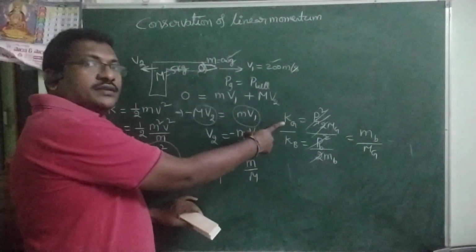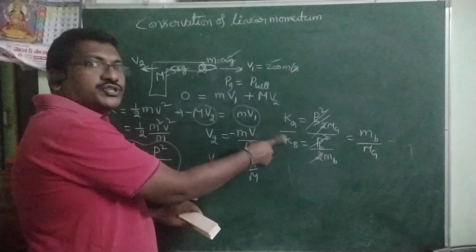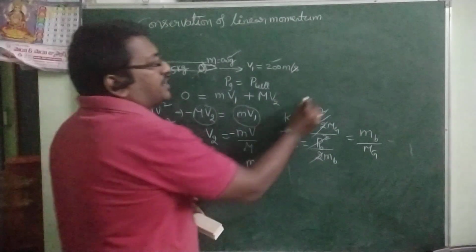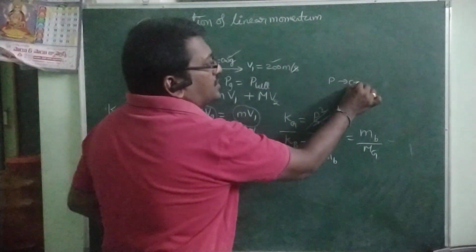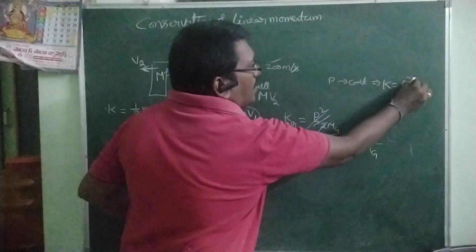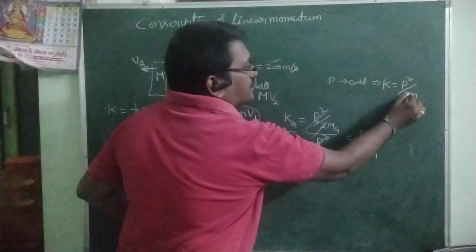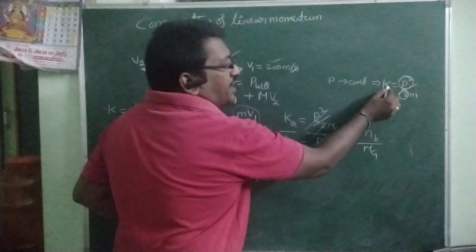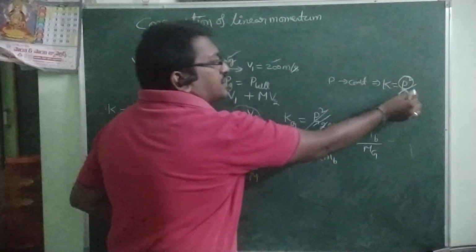Kinetic energy of the gun and kinetic energy of the bullet ratio, you got mass of the bullet by mass of the gun. Because here momentum is constant. So when momentum is constant, from this formula k is equal to p square by 2m, and 2 is also constant, then kinetic energy and mass are inversely proportional.